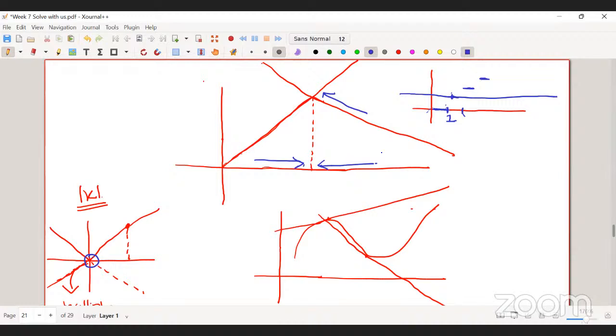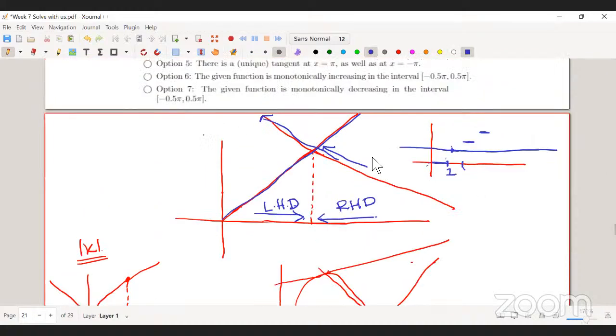From this side, you will get the slope of this line. If you approach from this side, that is the right hand derivative, you will get the slope of this line. And the left hand derivative gives the slope of that line. The slopes of these two lines are different, and that's why the derivative doesn't exist.